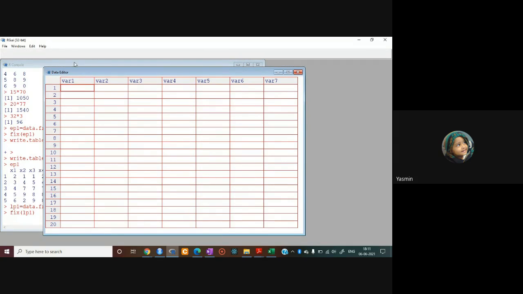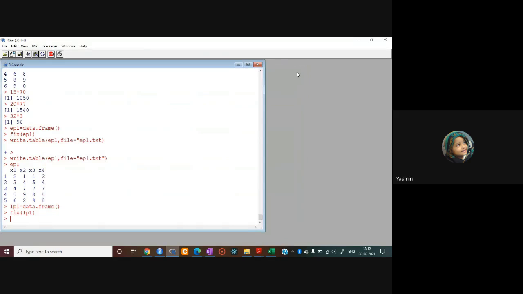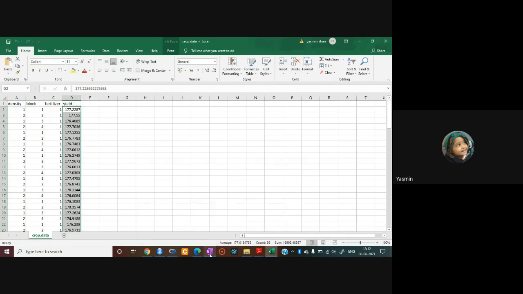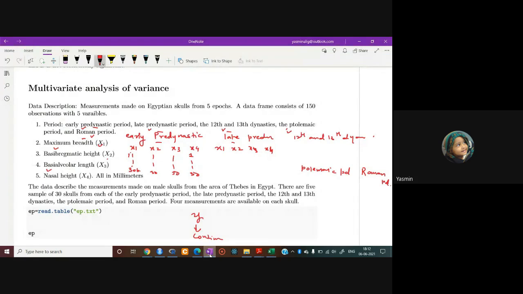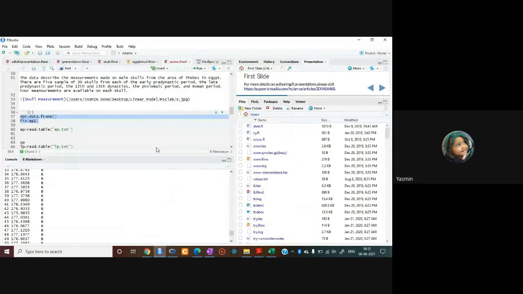Again हम क्या कर लेंगे, यहाँ पे भी x1, x2, x3, x4 कर देंगे, right? And डेटा को एंटर कर देंगे. So by using this technique, by using this type of creation of data, you can create your data for individually each period, right? You have 5 periods, you have to enter. हमें क्या करना होगा, हमें हर पीरियड के लिए अलग अलग डेटा फ्रेम को क्रिएट कर लेना होगा, right?